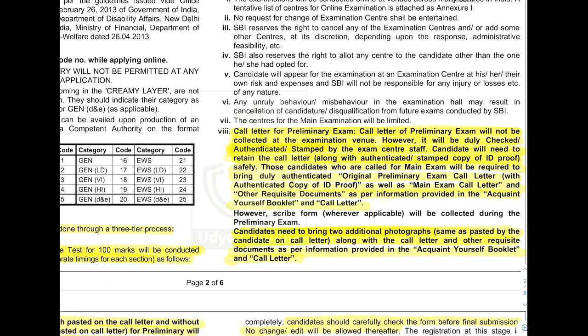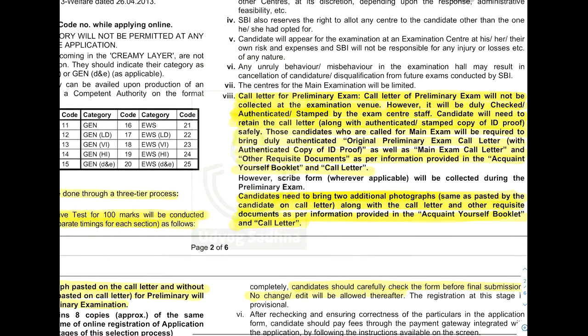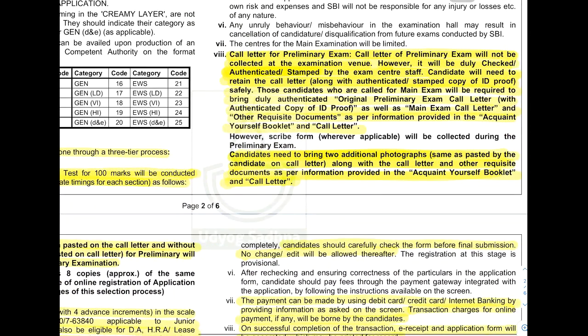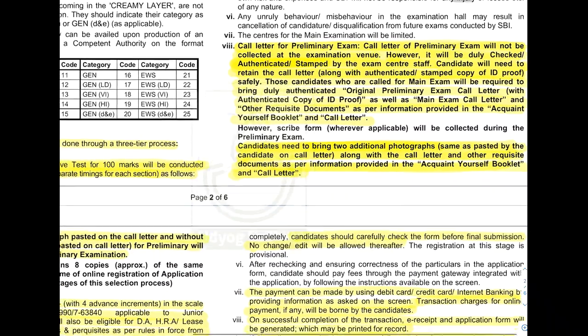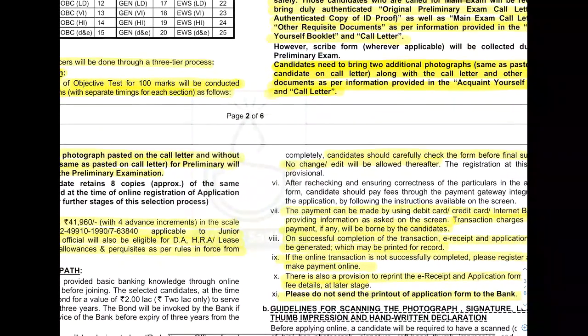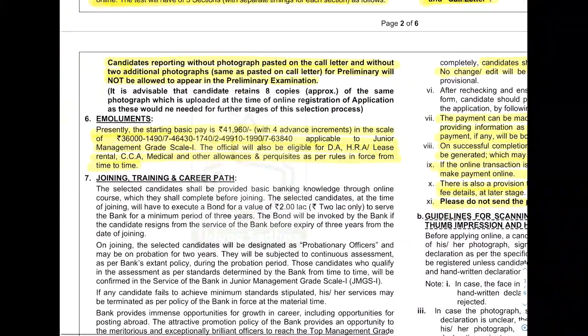We will have a book also, acquaint yourself booklet and call letter. All these things you have to take a printout and carry with yourself: 2 photographs, call letter, ID proof, authenticated ID proof. They will check it, and they will not take it, but they will authenticate it. So you need to carry all those things.